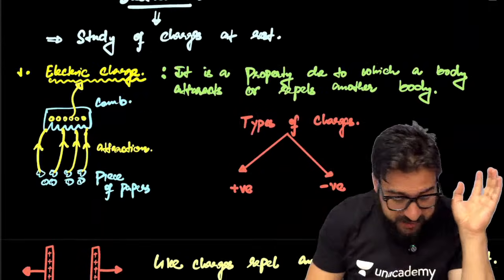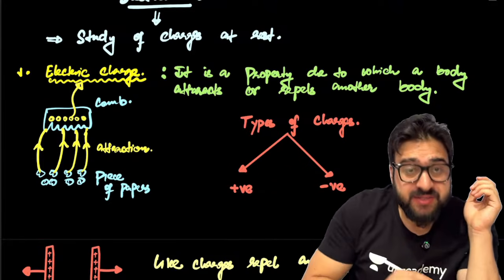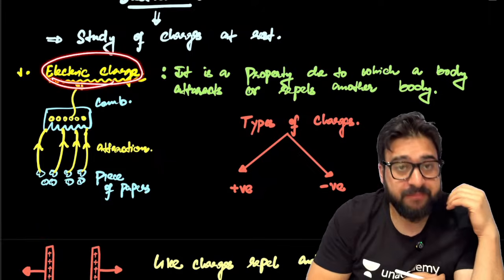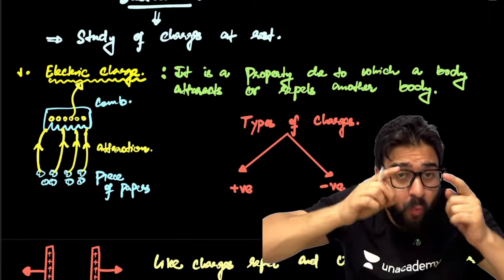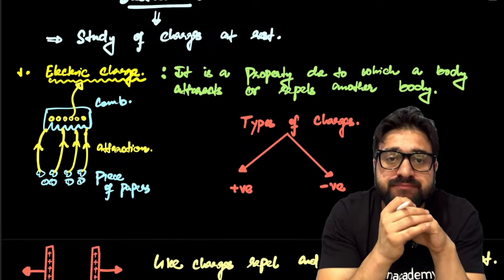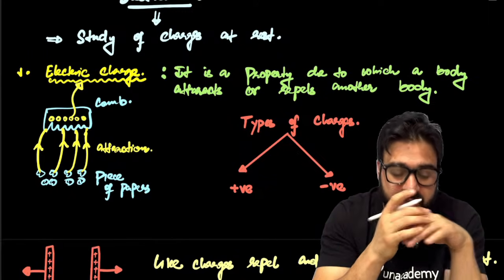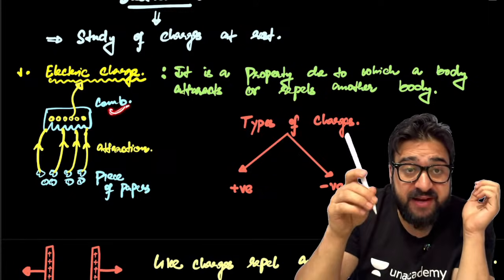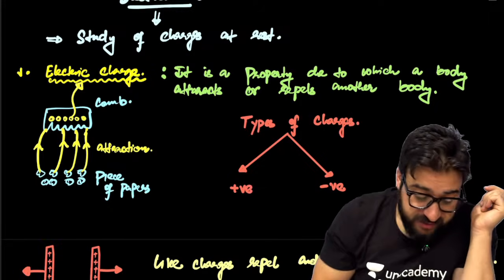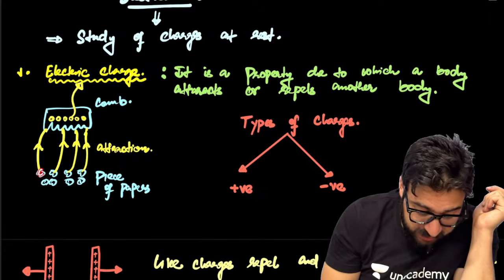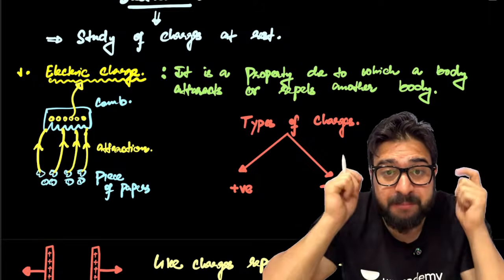Now revise with me, my dear NEET aspirants. What is a charge? Charge is something due to which one body attracts another body or one body repels another body. It is because of the charge. Example we took: when a comb is rubbed with the silk cloth and you take it near to pieces of paper, it will attract the pieces of paper.